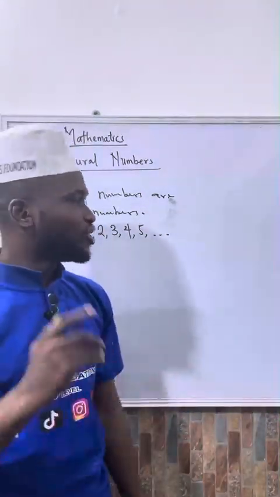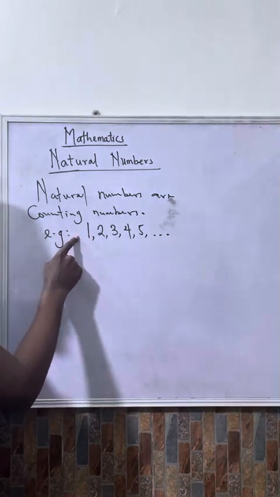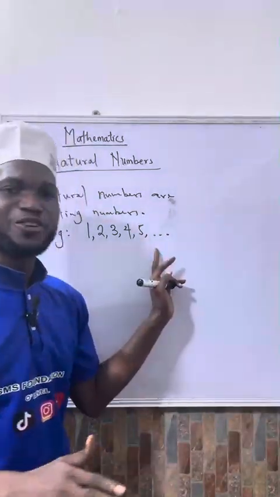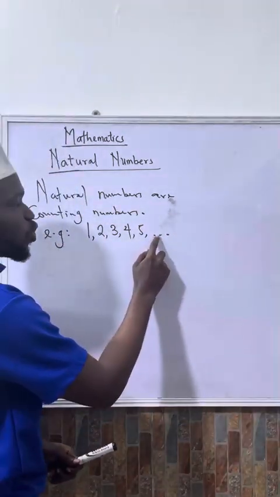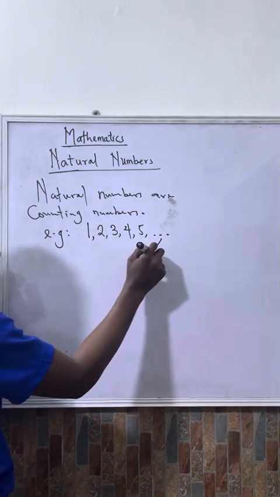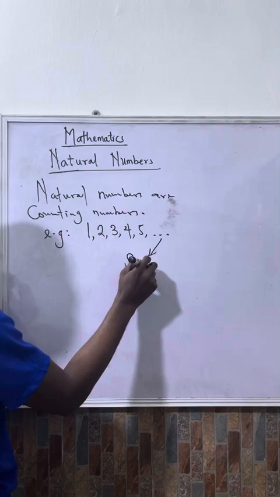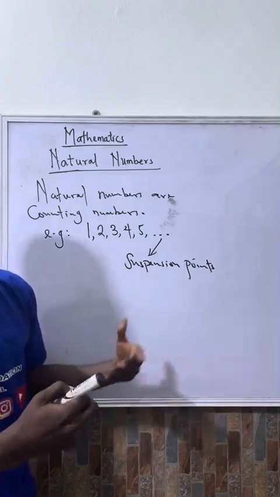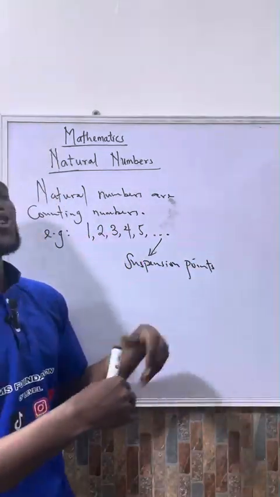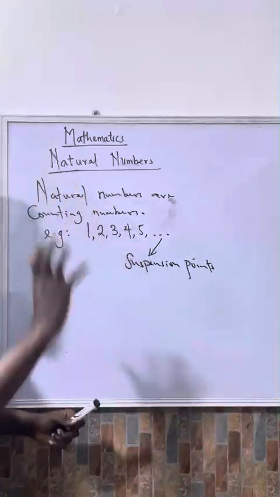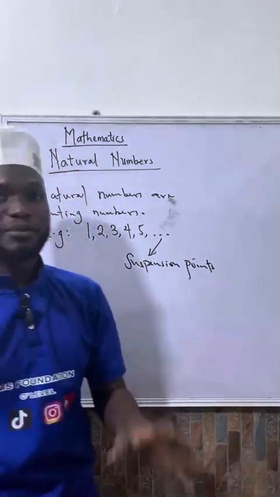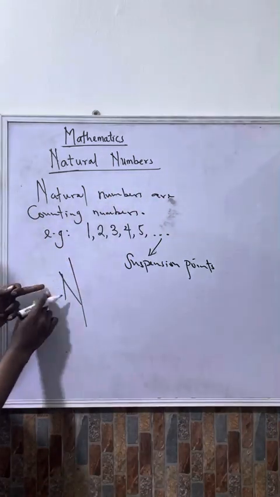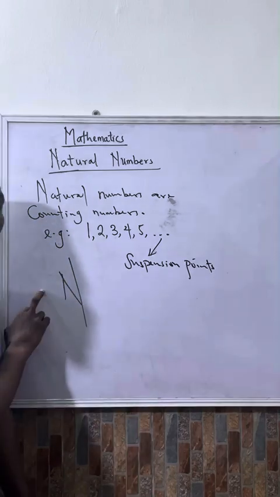Okay, to cut the story short, you need to know that the smallest natural number is 1, and that there is no biggest natural number, no end. That's why we put this dot, dot, dot. In mathematics, we call it suspension points. It indicates continuity, that this set continues like that. Now, conventionally, universally in the mathematical world, the set of natural numbers is represented with capital letter N.